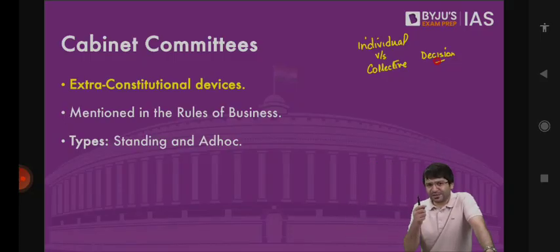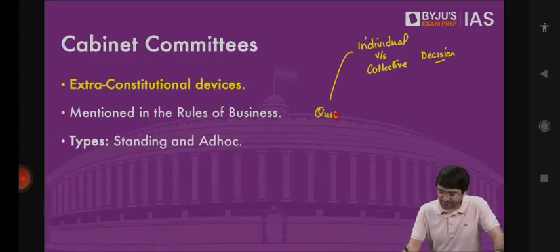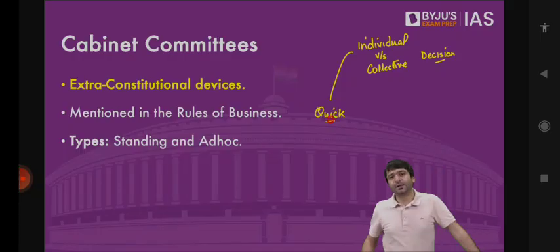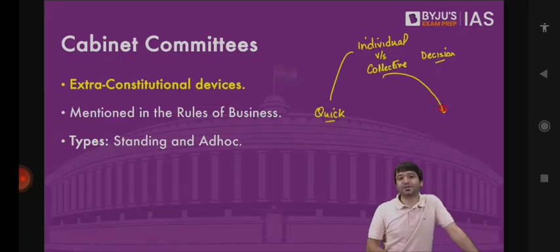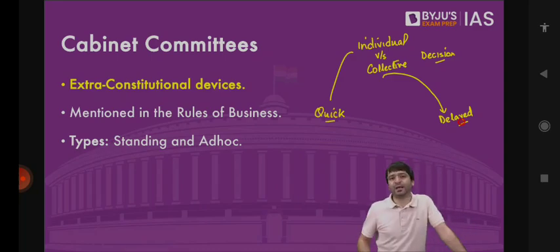Now you tell me, what is the difference between an individual decision and a collective decision? Individual decisions are quick. If I get to decide, let's have FDI in multi-brand retail, 100% FDI in multi-brand retail. If this is my individual decision, it will be quick. But what if we have to take a collective decision? It may be delayed. Delayed in the sense, if all the ministers will have to come together and then decide whether FDI in multi-brand retail should be allowed or not, up to 100%.